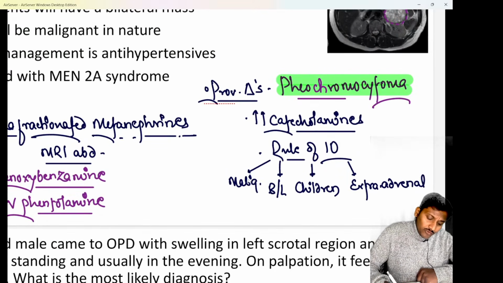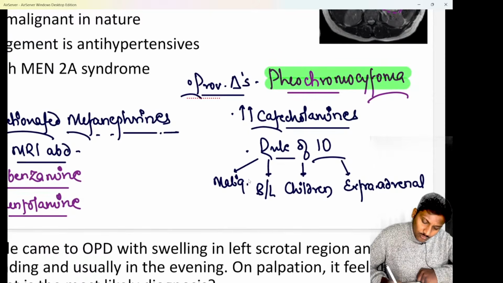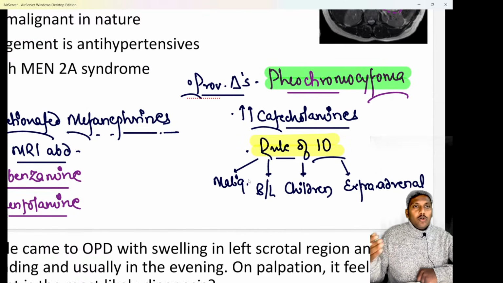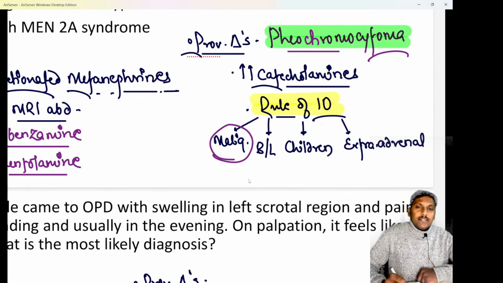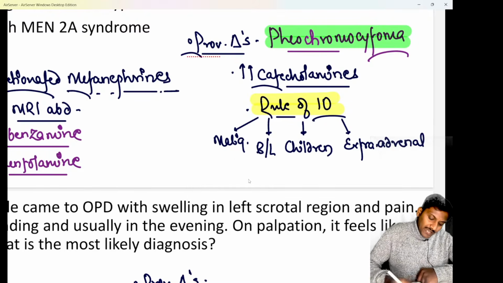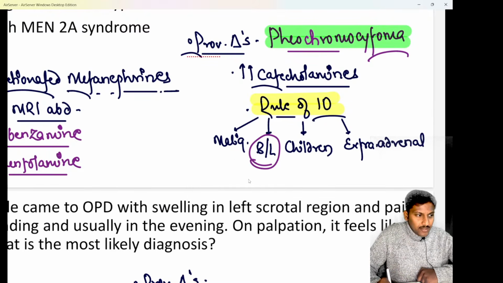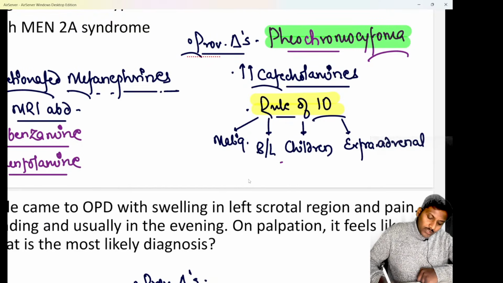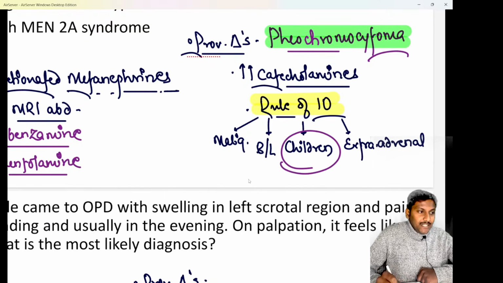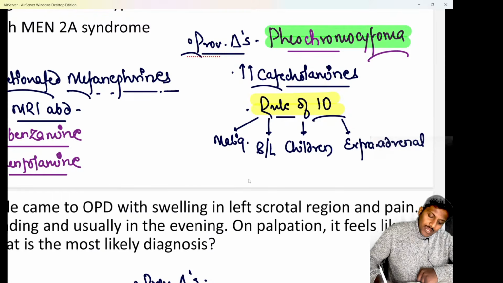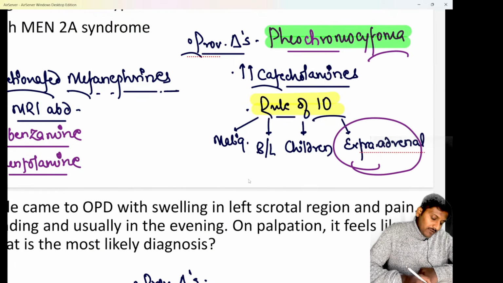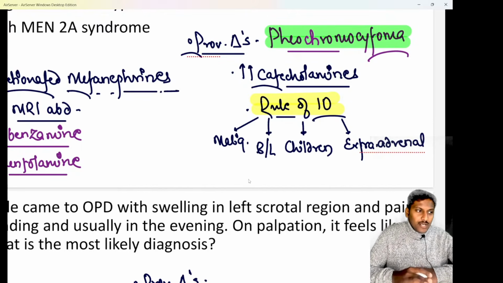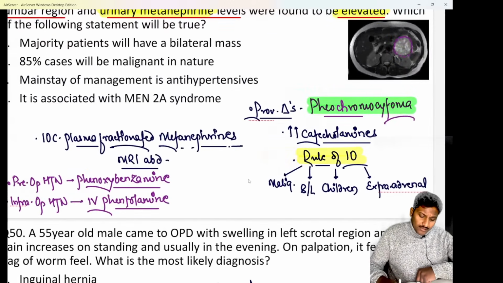And we know pheochromocytoma follows the rule of 10. Like the rule of 2 is followed by Meckel's diverticulum, the rule of 10 is followed by pheochromocytoma. Only 10% of cases are malignant, 90% are benign. Only 10% are bilateral, 90% are unilateral. Only 10% are seen in children, 90% in adults. And only 10% are extra-adrenal, arising from the sympathetic chain; otherwise, 90% arise from the adrenal medulla itself. Clear? That is important to remember.